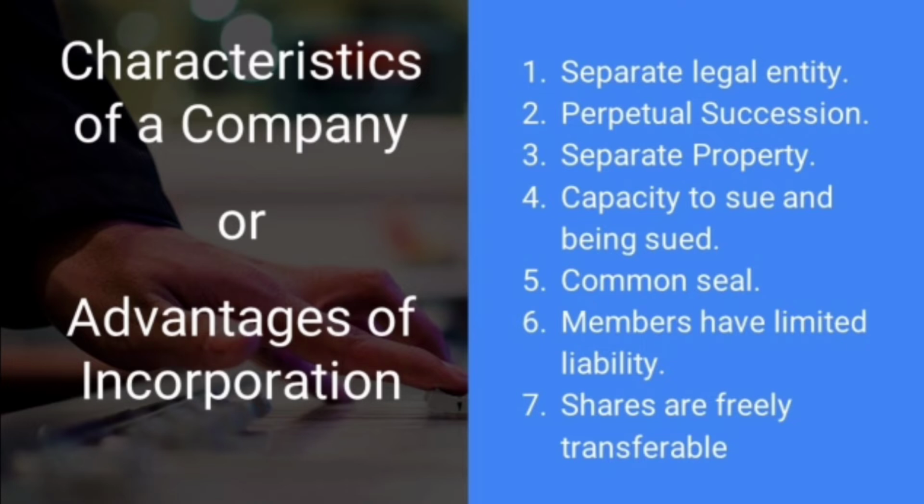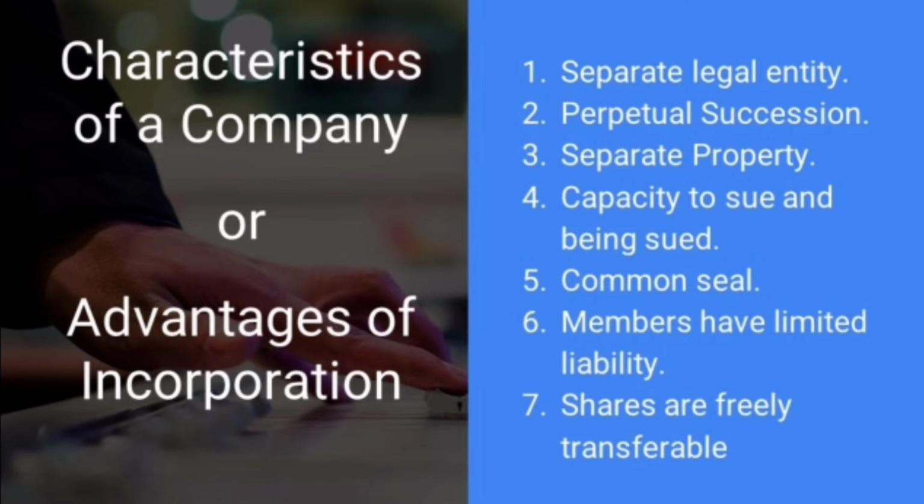Now, let us go into the second characteristic. It is known as perpetual succession. So, the term perpetual succession means continuous existence. A company has a perpetual succession. That means company never dies. The membership of a company may change from time to time, but it does not affect the company's continuity. In other words, the members may come and go, but the company can go on forever.